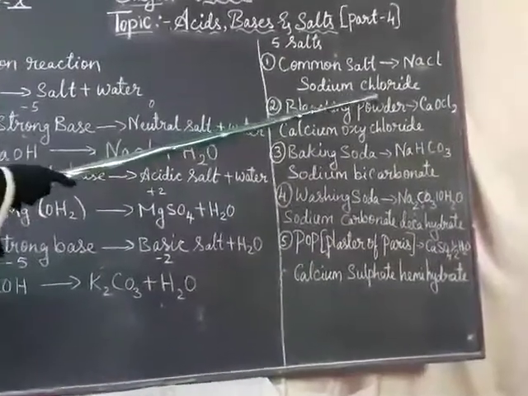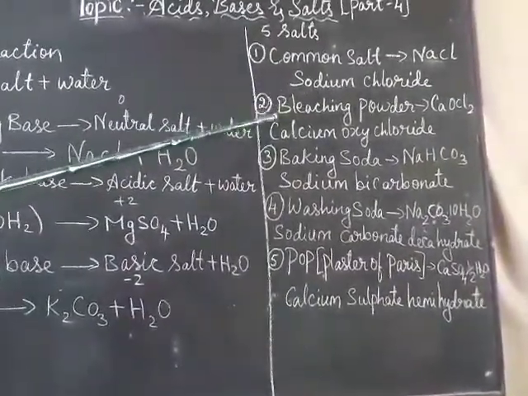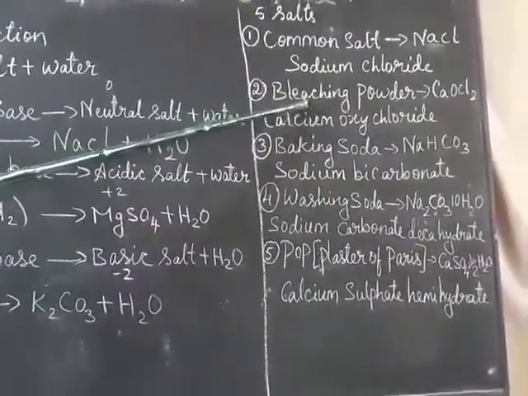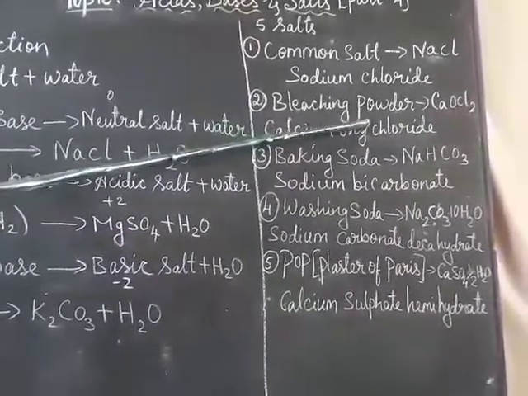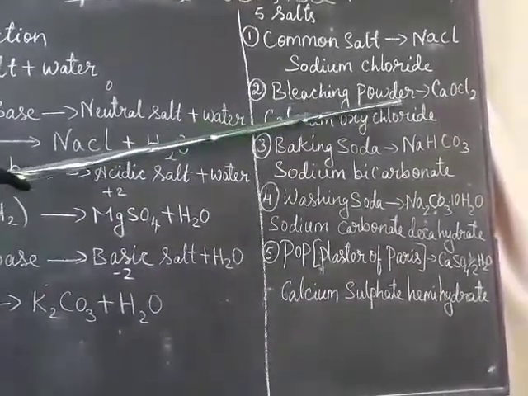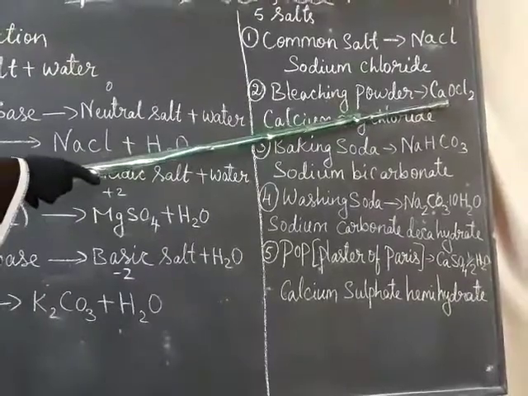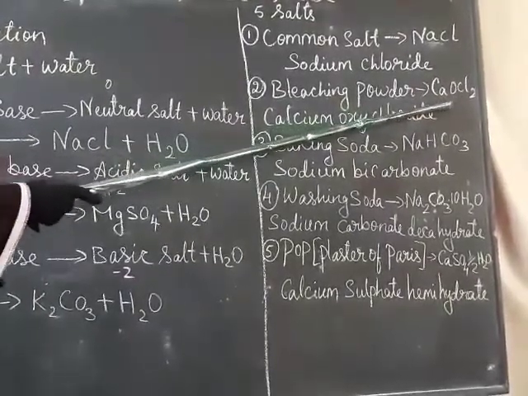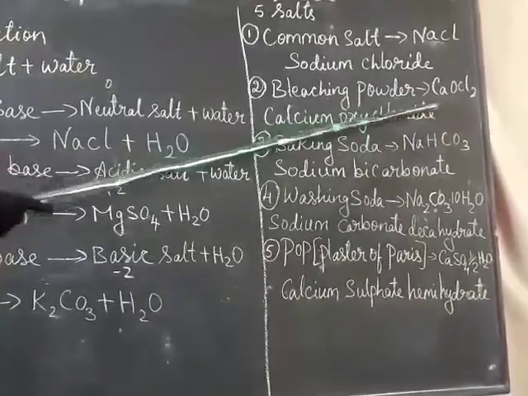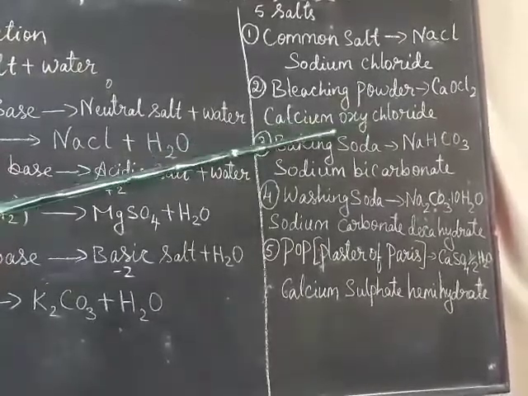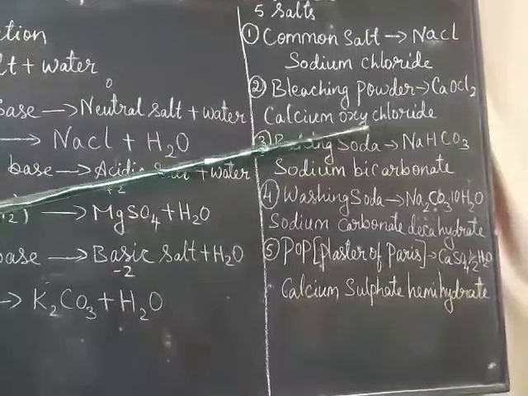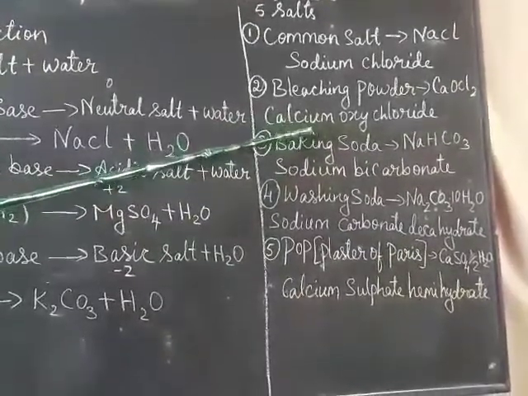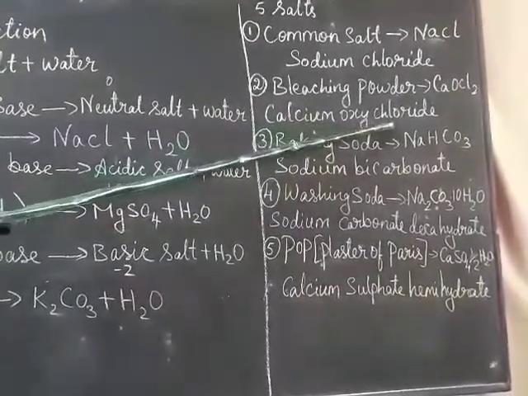Next, the second salt, bleaching powder. At home we use bleaching powder. The chemical formula of bleaching powder is CaOCl2, and the chemical name is calcium oxychloride.